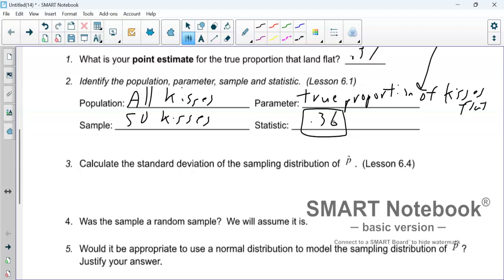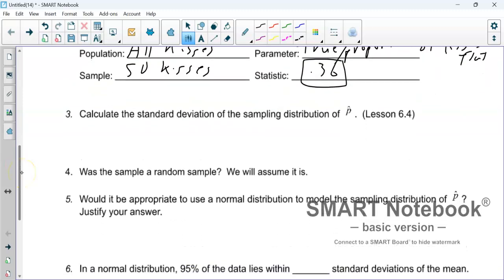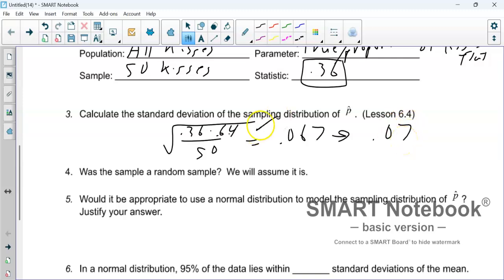Some people in the room got 0.36, some got 0.22, some got 0.48. It varied. But compared to my guess, I was pretty close. We actually had 2 people in class who guessed exactly theirs. Now the standard deviation. This was different for everyone, but for me, it was the square root of p hat times 1 minus p hat, divided by the 50. I got 0.067, which we rounded to 0.07. This is going to come back later, where we're not going to round it, but we'll talk about that.